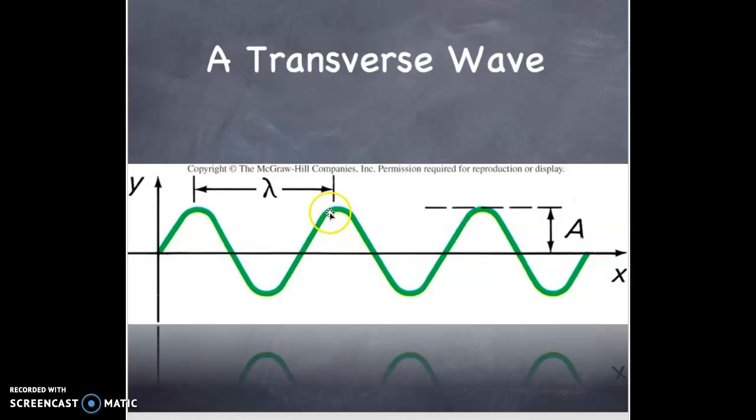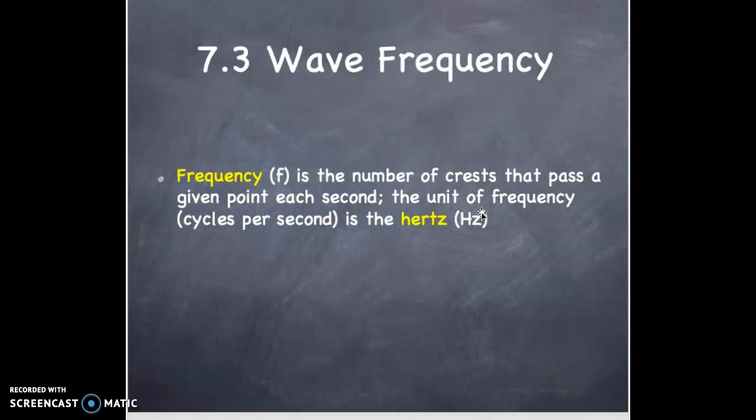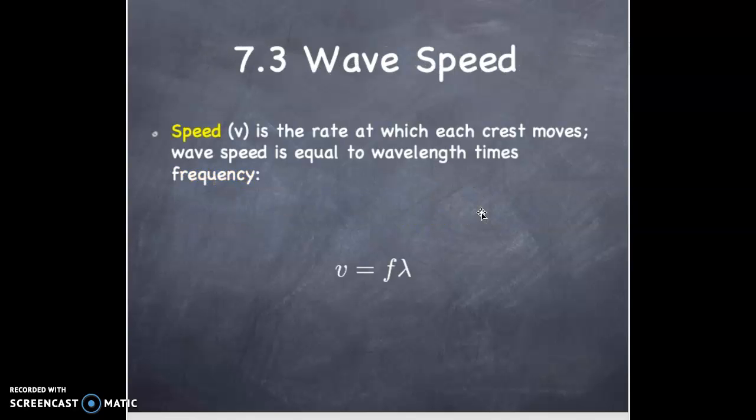Examples here. Lambda then is the wavelength of this wave. It is from crest to crest, represents the wavelength. And A is the amplitude. From the 0 point of the wave to its maximum displacement is the amplitude. The frequency is the number of crests that pass a given point each second. The unit of frequency, cycles per second, or hertz.